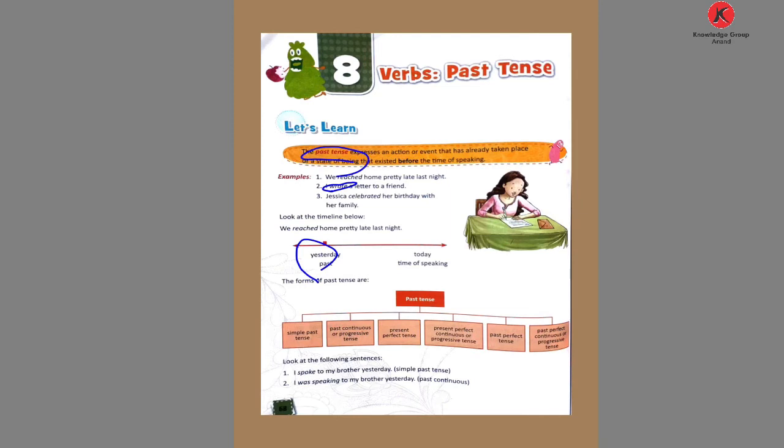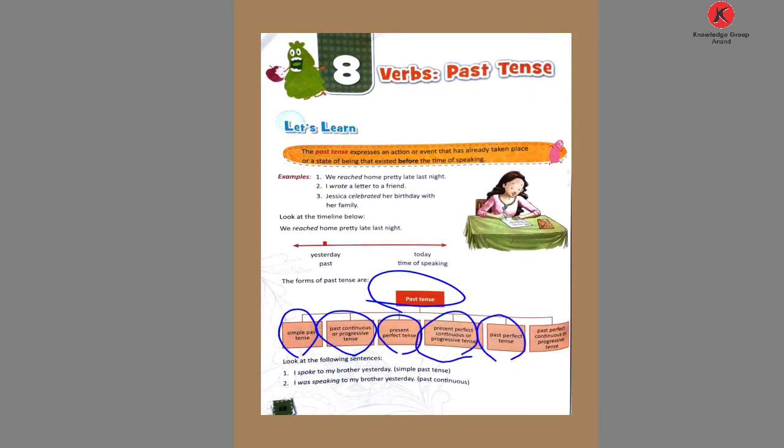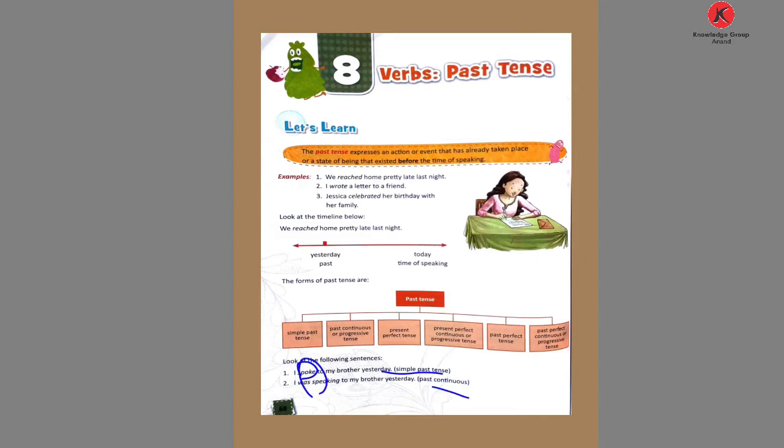So see that here we have past tense: simple past tense, past continuous or progressive tense, present perfect tense, present perfect continuous or progressive tense, past perfect tense, and past perfect continuous tense. But today I am going to talk about simple past tense. So see the sentences in simple past tense and past continuous. What is the difference between these two?